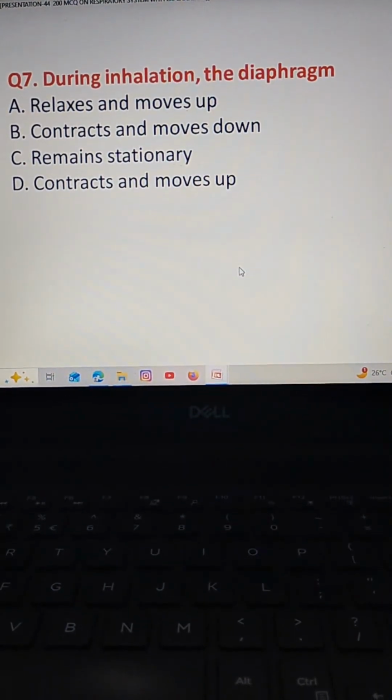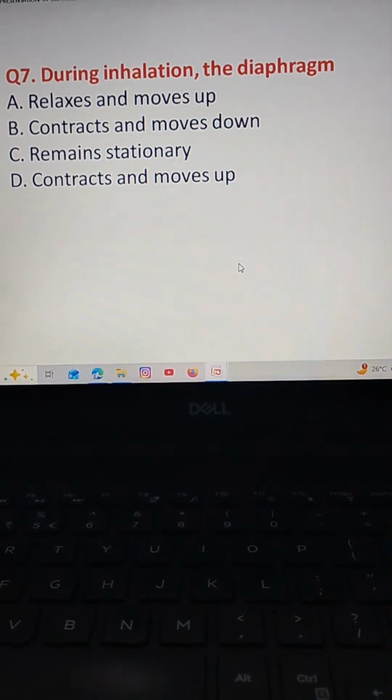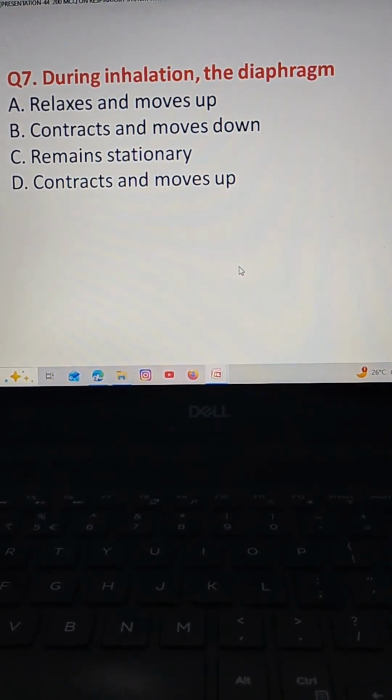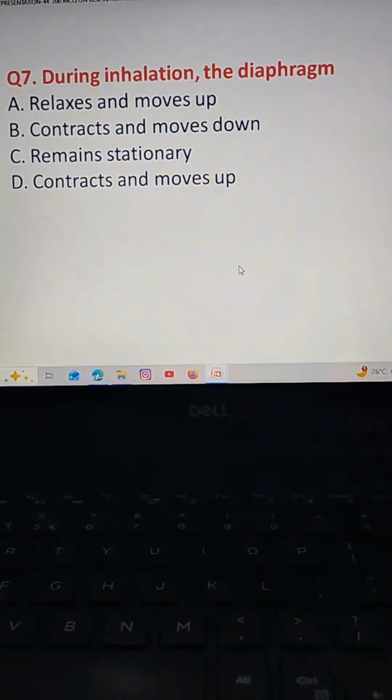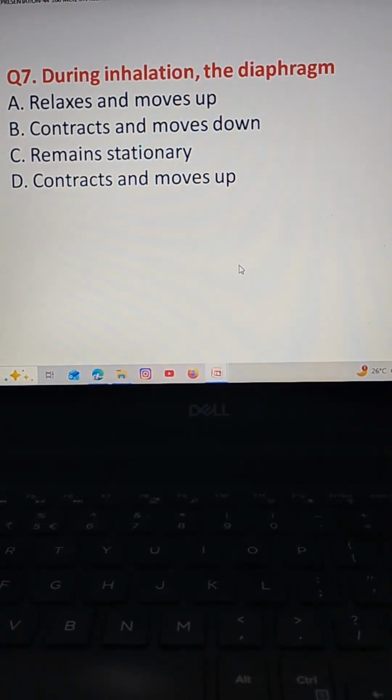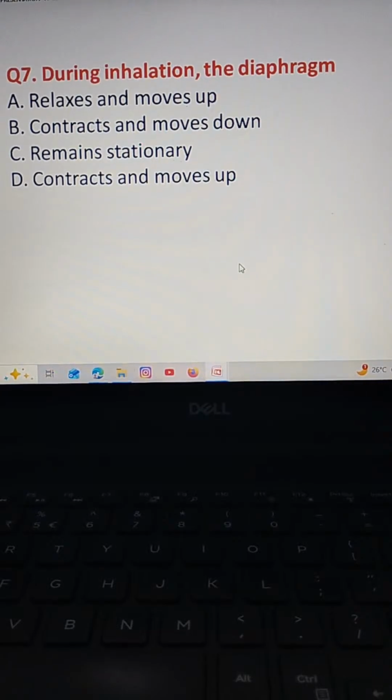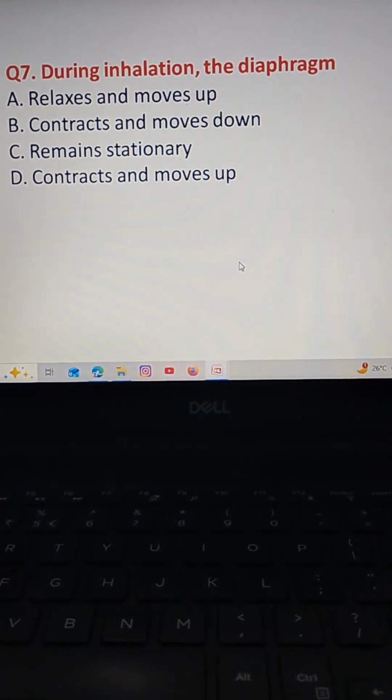The next question. During inhalation, the diaphragm. Option A relaxes and moves up. Option B contracts and moves down. Option C remains stationary. Option D contracts and moves up.